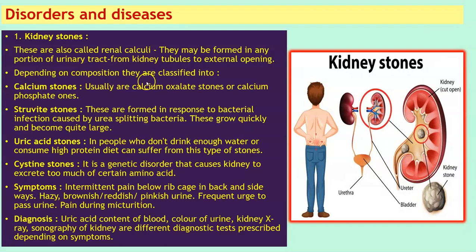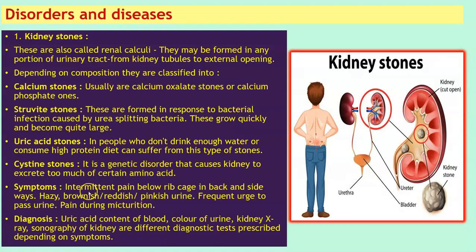Now, depending on composition, they are classified into calcium stones, usually calcium oxalate stones or calcium phosphate ones. Then we have struvite stones. These are formed in response to bacterial infection caused by urea splitting bacteria. They grow quickly and become quite large. Then we have uric acid stones; people who don't drink enough water or consume high protein diets can suffer from this type of stones. Cystine stones: it is a genetic disorder that causes kidney to excrete too much amount of certain amino acids.